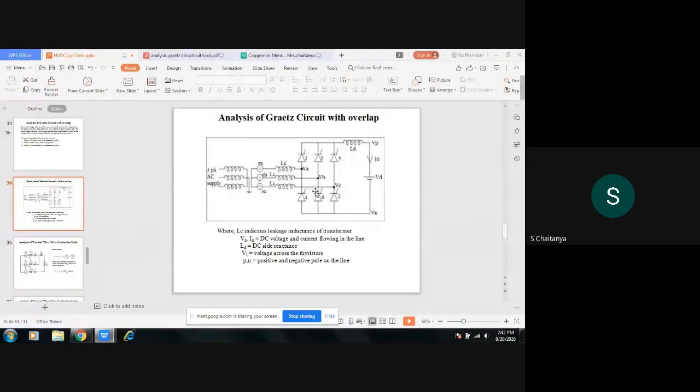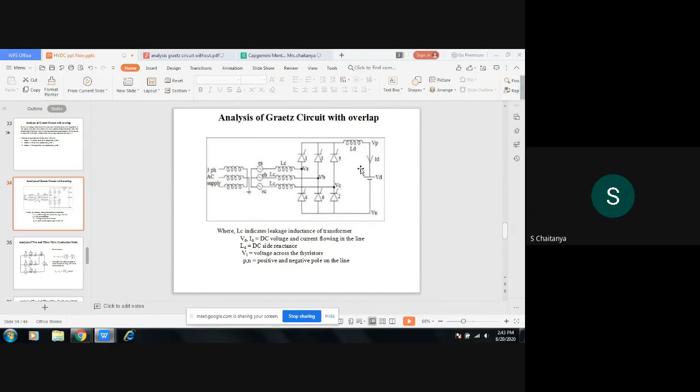Due to the presence of the leakage inductance in the transformer, the overlapping will occur in the thyristors. Lc indicates the leakage inductance of the transformer. Vd and Id are the DC voltage and current flowing in the line. Ld is the DC side reactance and V1 is the voltage across thyristor 1. Similarly, V3 is the voltage across thyristor 3. Remember that when a thyristor is under conduction, only current passes and the voltage across it will be 0.